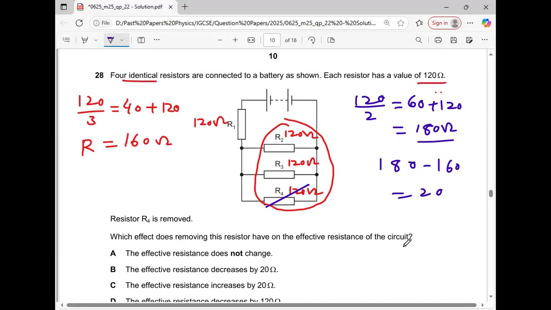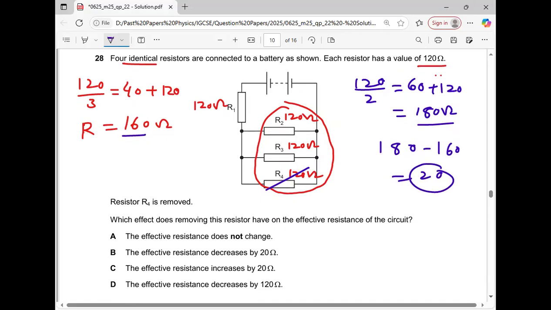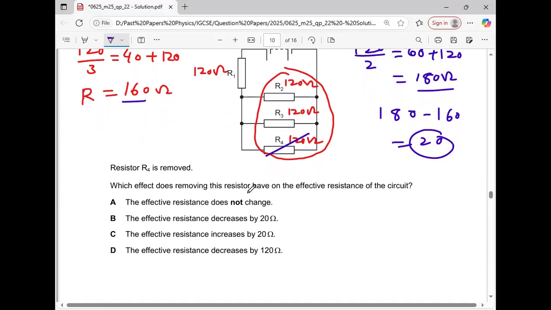So the new answer is 180, the old answer was 160. It means there is an increase of 20 ohm when R4 was removed. So it does not stay the same; it changes. Increases. Only one option is there, and this is 20 ohm. Yes, the values match. So option C is the correct answer.